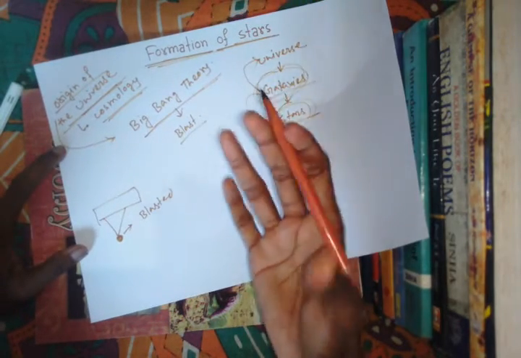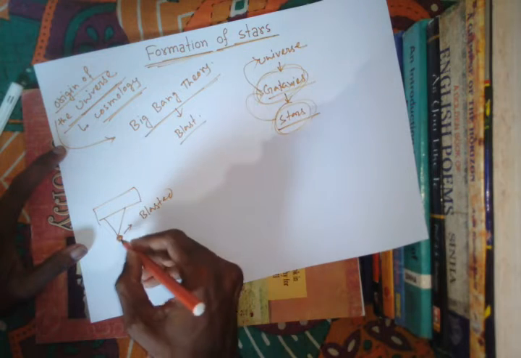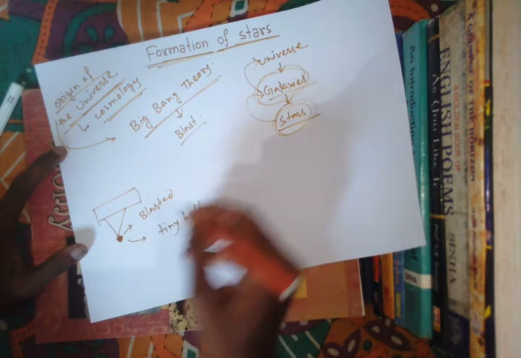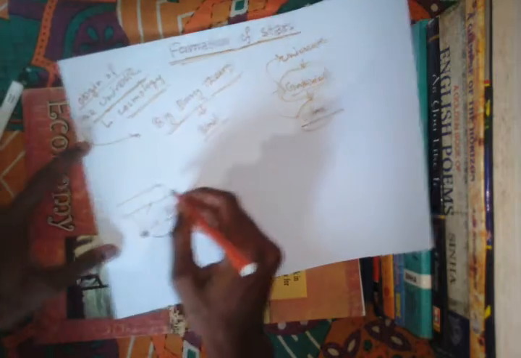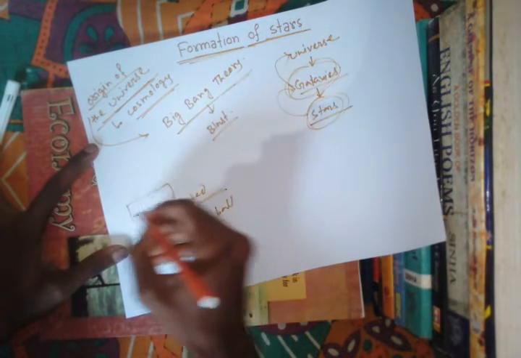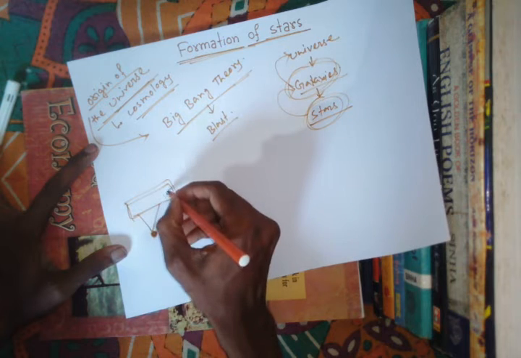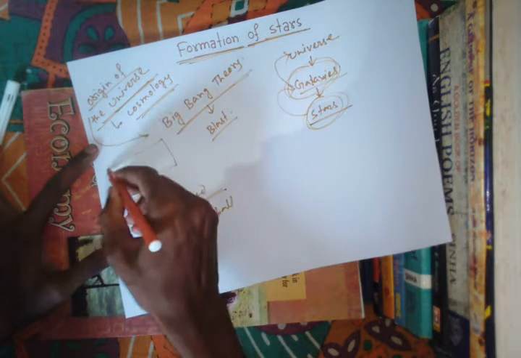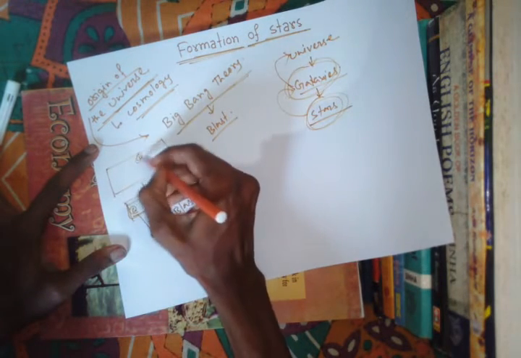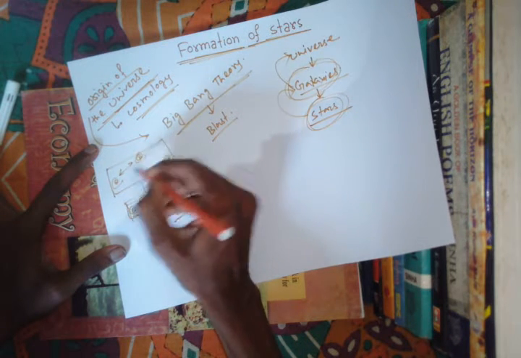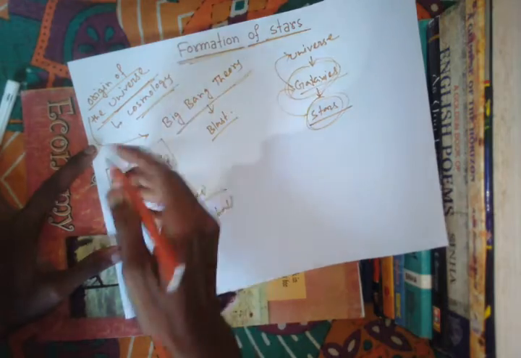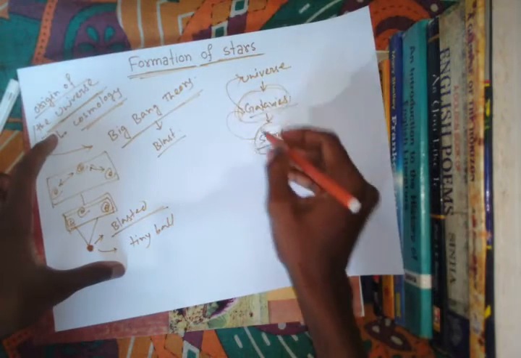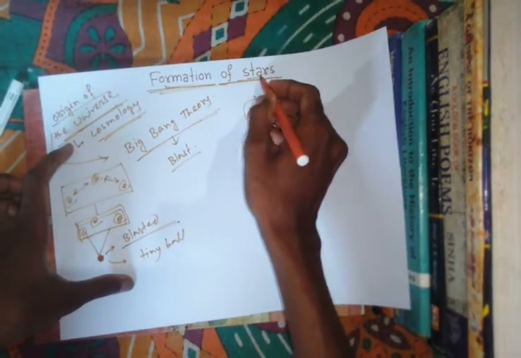All the matter that formed this universe was in the form of a small and tiny ball. Later on it blasted and gave birth to the universe. In the universe there are lots of galaxies. As it grew, the distance between the galaxies increased, and even today the distance between the galaxies is still increasing. In the galaxies there are lots of stars, and today we'll learn about the formation of the stars.